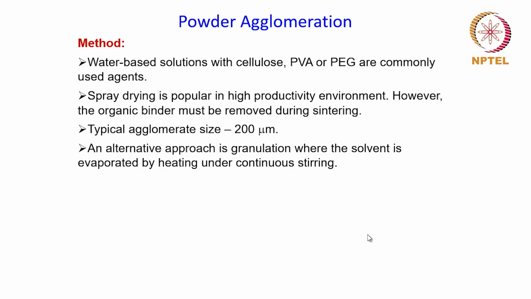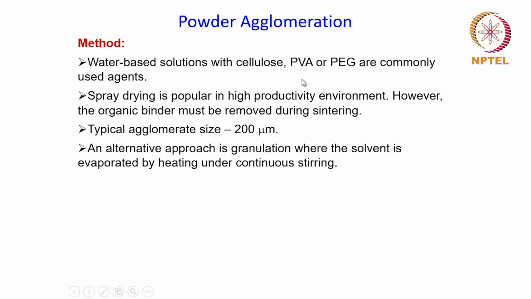For this spraying or atomization process, water-based solutions with cellulose, polyvinyl alcohol, or polyethylene glycol are commonly used agents. Spray drying is popular in high productivity environments. However, the organic binder must be removed during sintering.